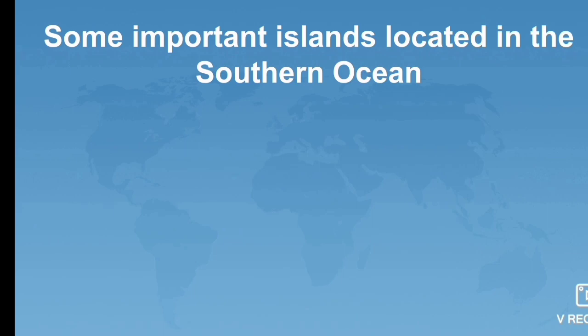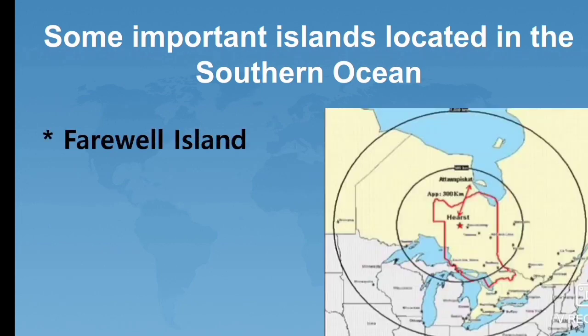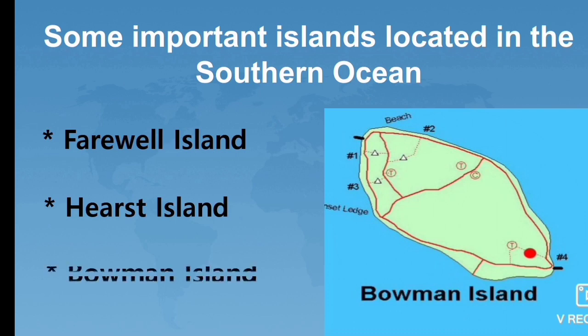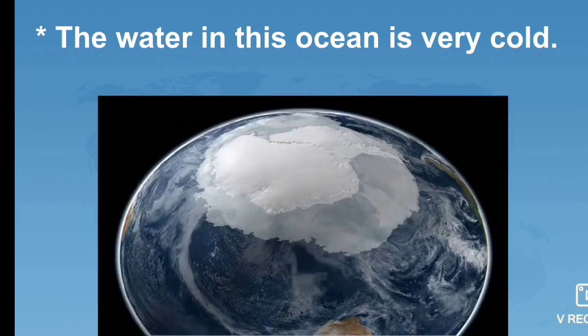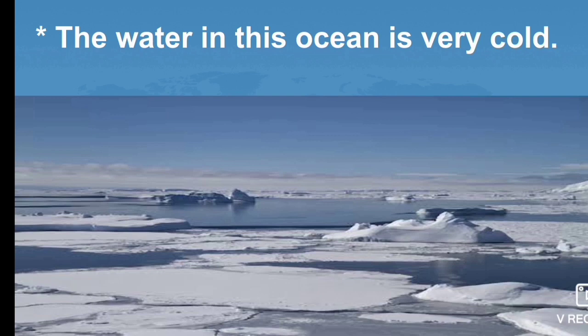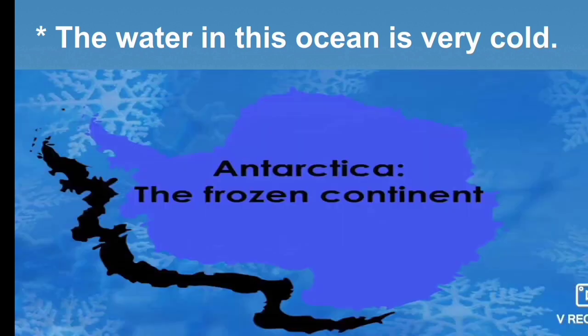Students, next are some important islands located in the Southern Ocean. There are Farewell Island, Heard Island and Bowman Island. Students, water in this ocean is very cold. Most of the time it is covered by sea ice because the extreme climate makes the Southern Ocean one of the coldest and most distant places on earth. So, Antarctica is known as the frozen continent.